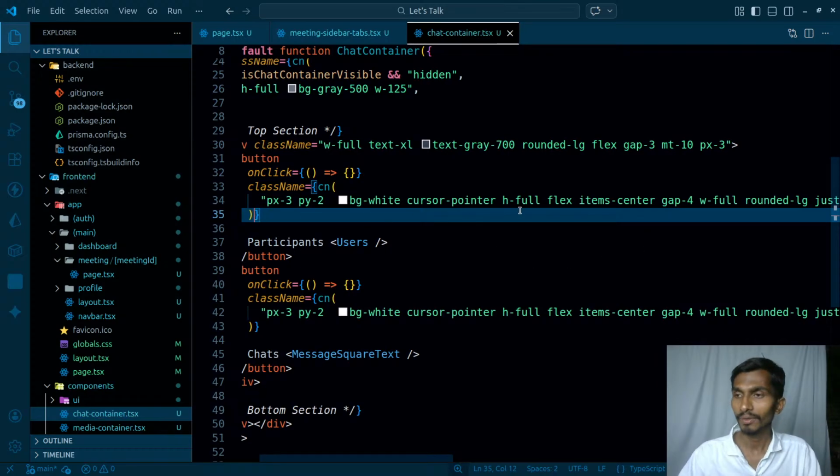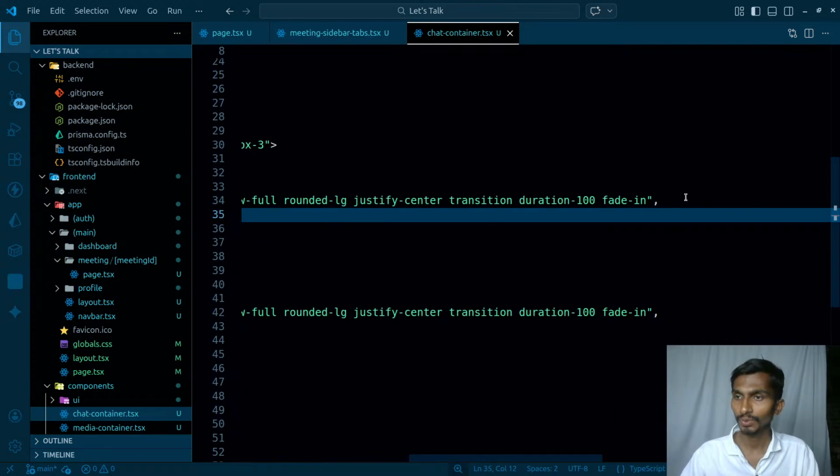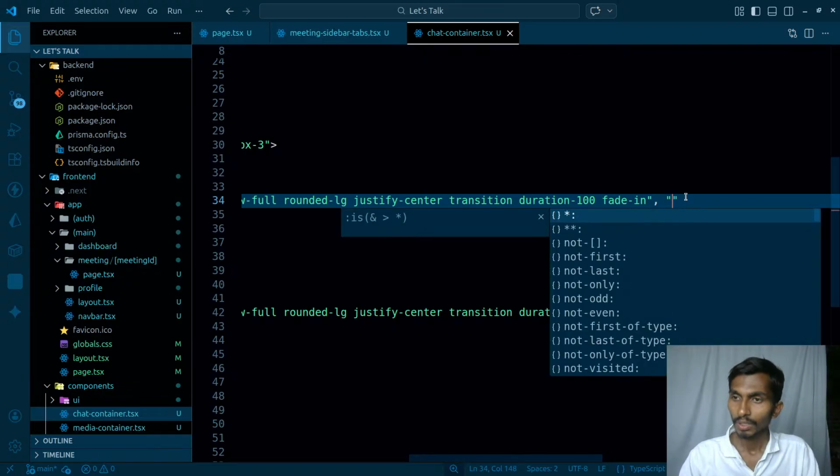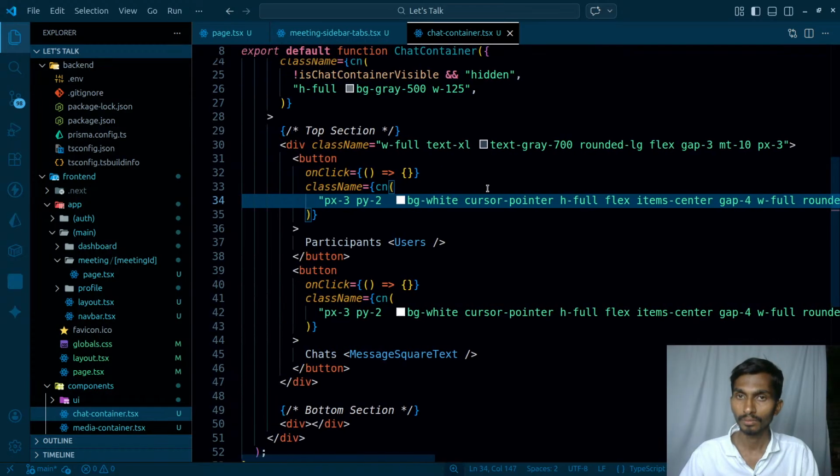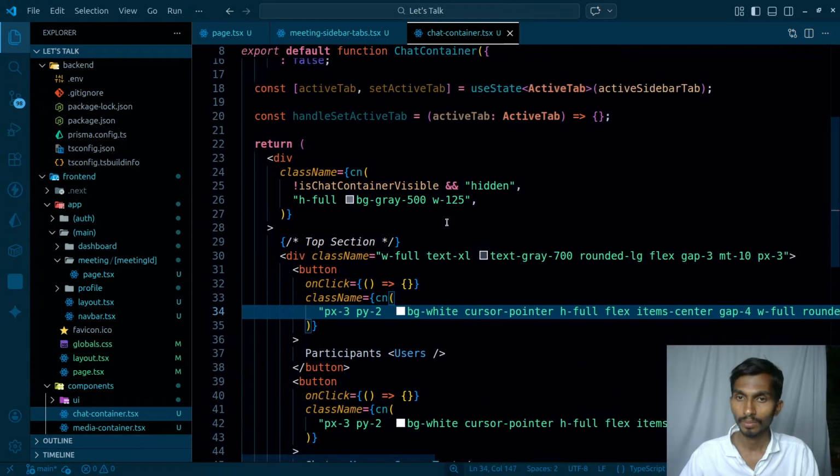Apart from this particular thing, I will have some designs conditionally over here. So just after that, the next thing is going to be active tab, right?